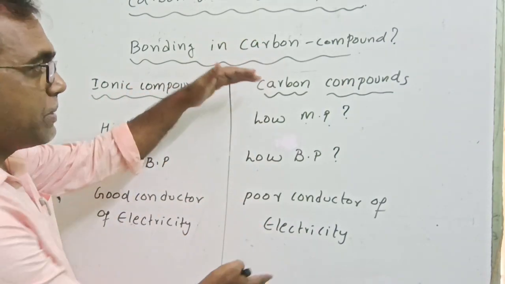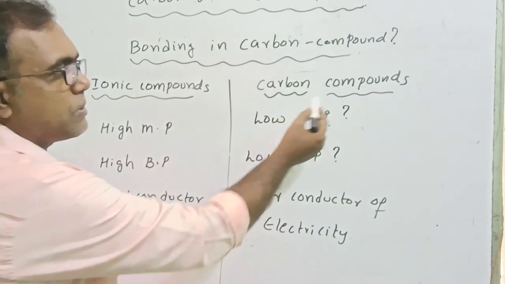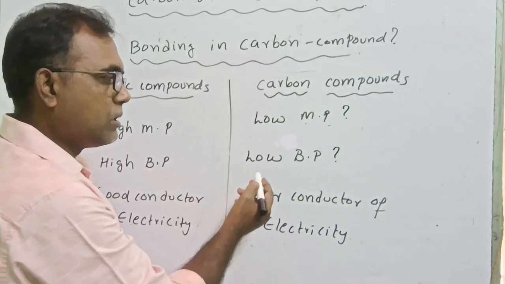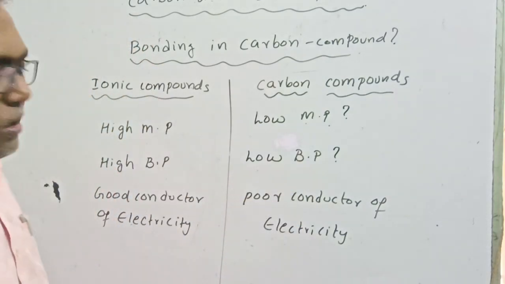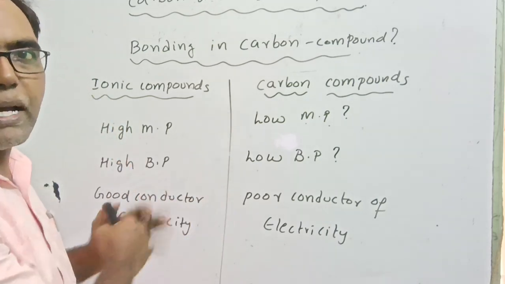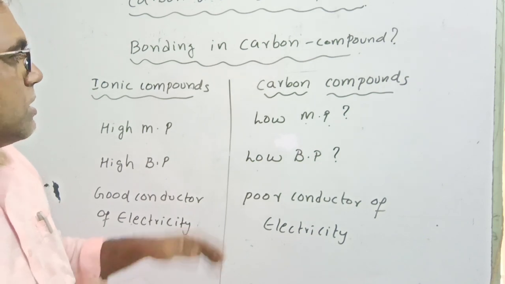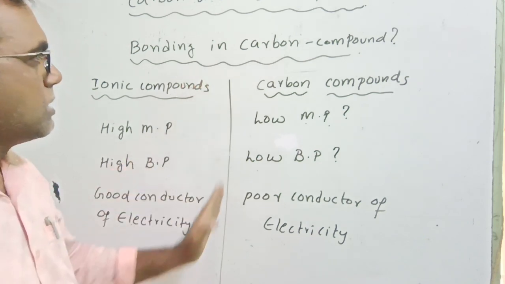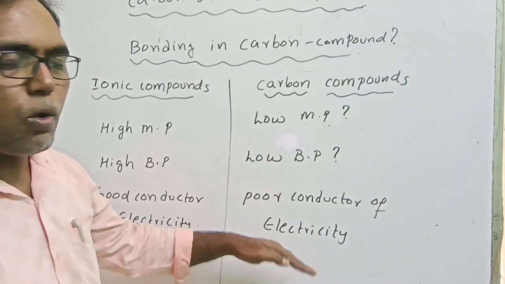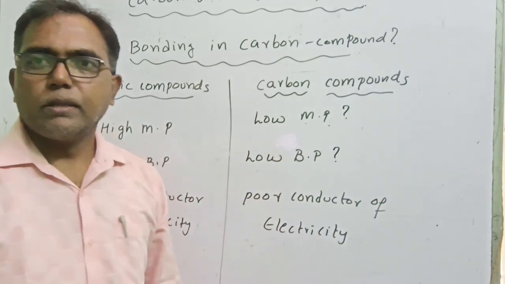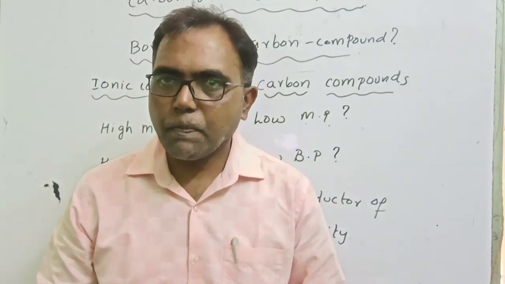When they compared ionic compounds and carbon compounds, they noticed that carbon compounds have a low melting point, low boiling point, and they are poor conductors of electricity. So these two sets of data do not match. Then scientists again started thinking: when compared with ionic compounds, carbon compound data is everything low as well as poor. Then which type of bond will it form? Definitely it will not form an ionic bond.